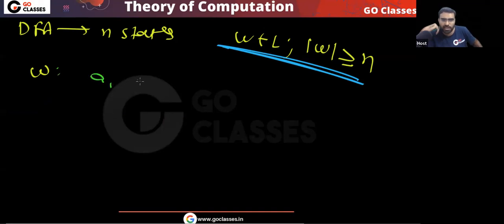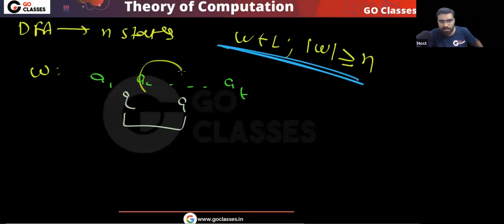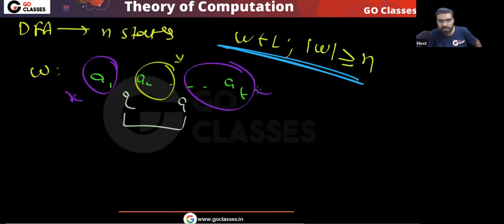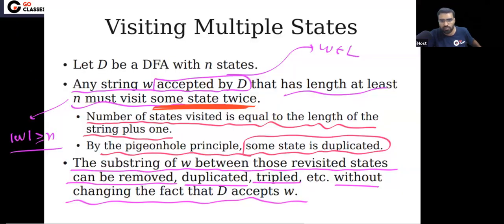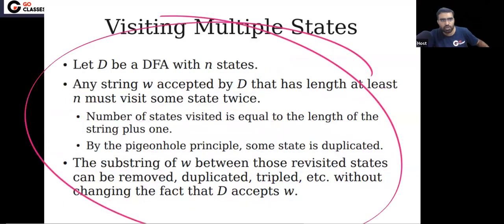Some state will repeat: A1, A2, and so on, AT. Somewhere some state will repeat. If this repetition happens, then this part you can take as Y, this part as X, and this part as Z. Then this Y you can repeat any number of times. This is your proof. You can read this.